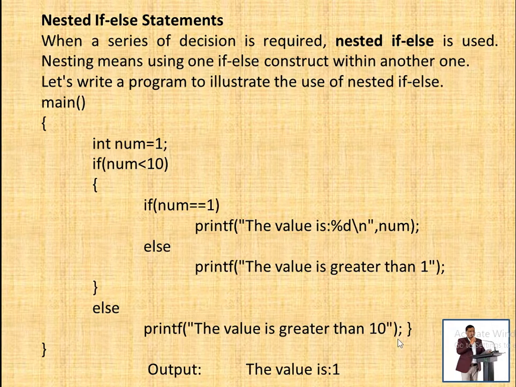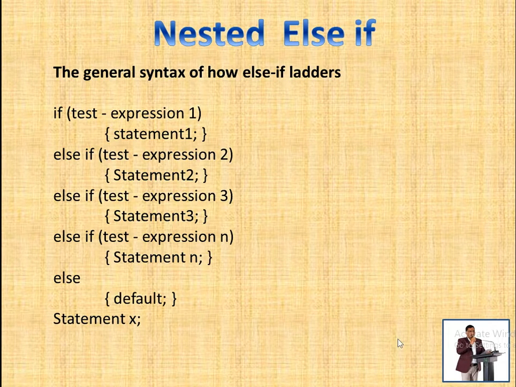When we examine these statements line by line, it becomes very clear how the if and else statement is executed. Now this is the else if ladder. When we use more than one condition, this is the syntax of the else if ladder. We put one condition with the if, and if that condition is not satisfied, it will check the next condition.